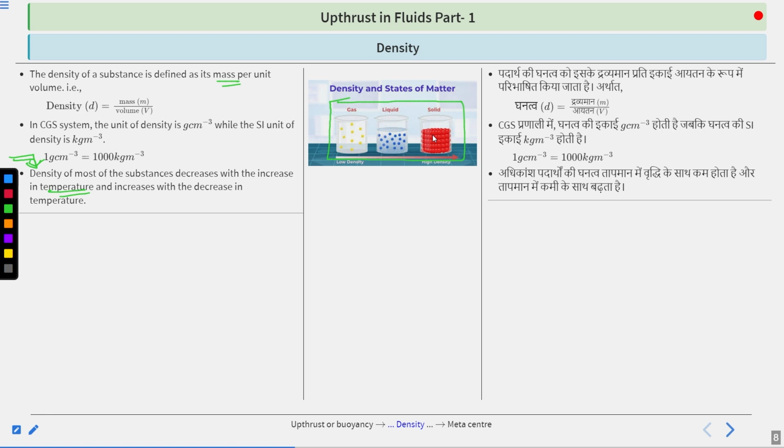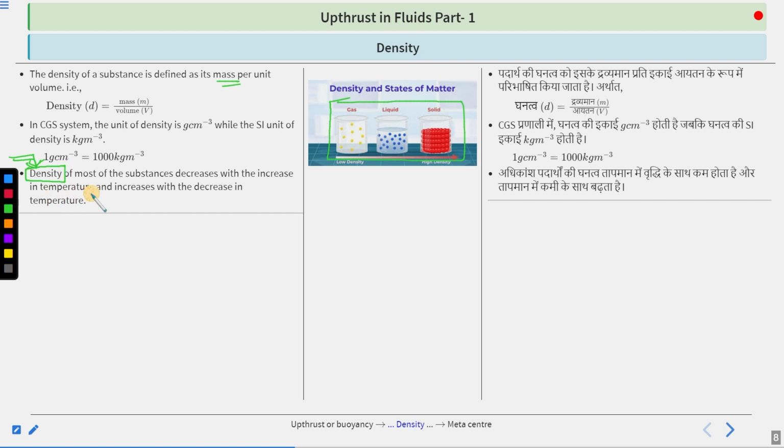And when their kinetic energy increases, they start moving here and there. When they start moving, automatically their intermolecular force decreases. And because the intermolecular force is decreasing, the mass per unit volume is also decreasing. That's why the density decreases